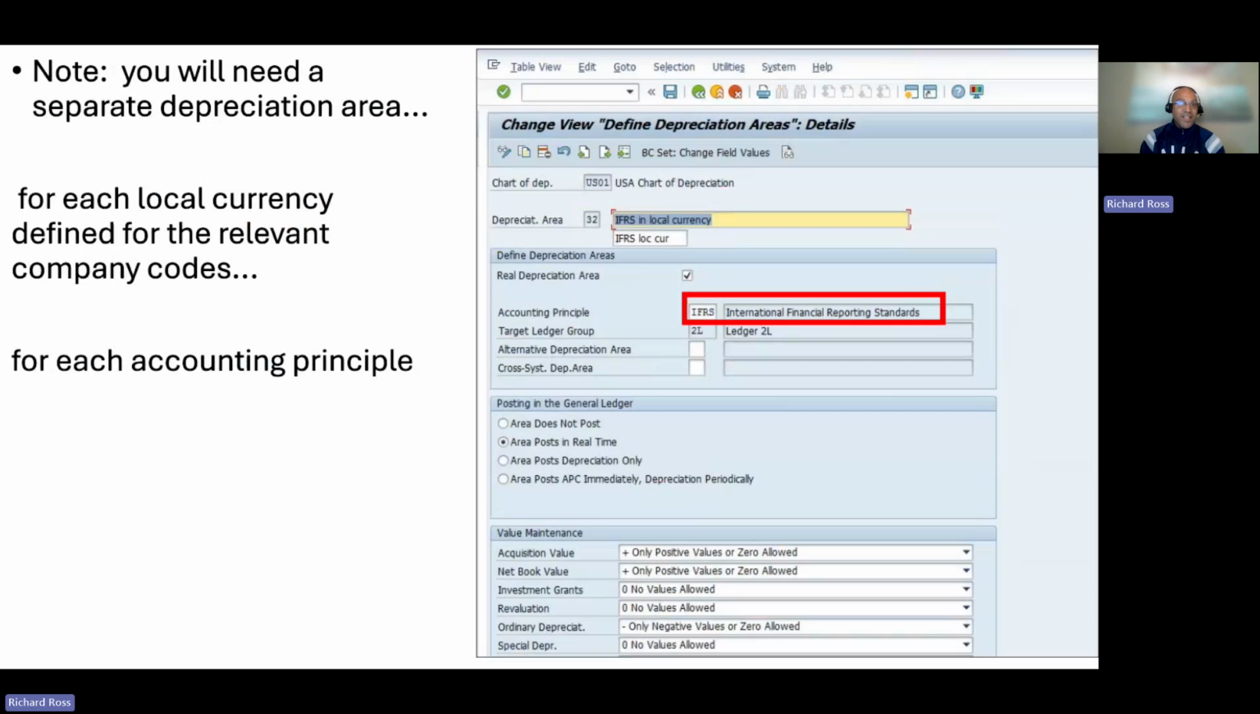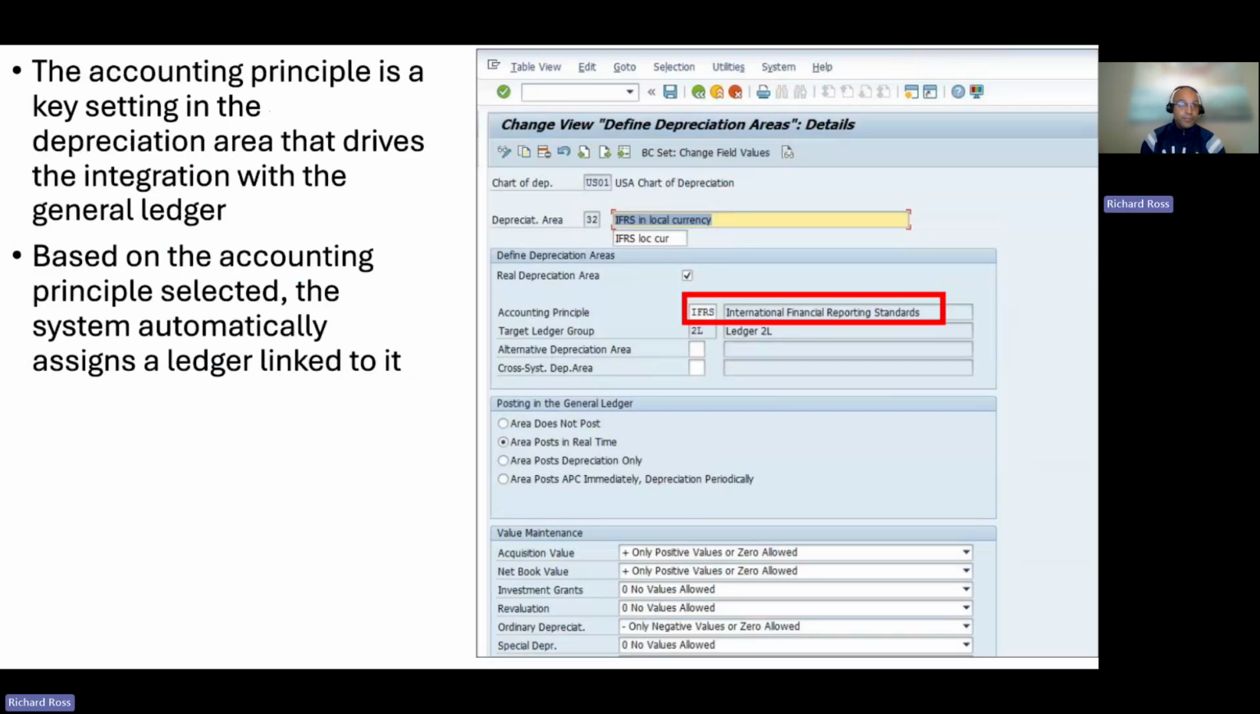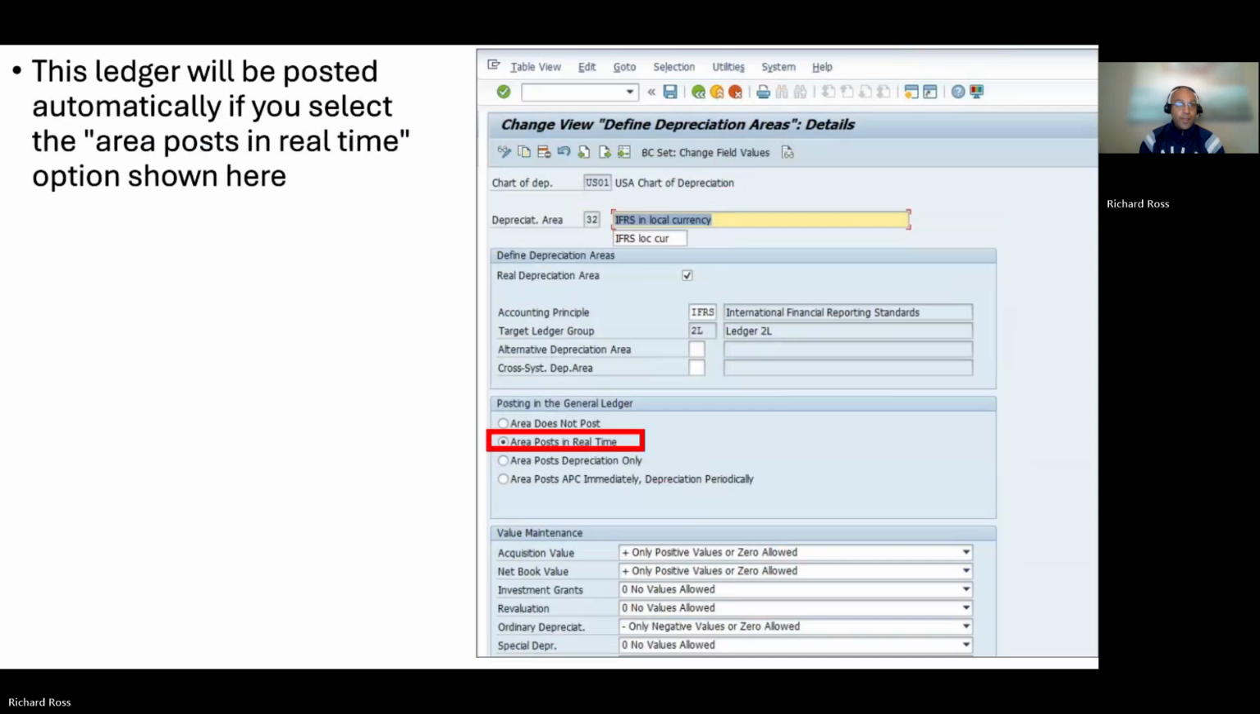Note, you will need a separate depreciation area for each local currency defined for the relevant company codes for each accounting principle. The accounting principle is a key setting in the depreciation area that drives the integration with the general ledger. Based on the accounting principle selected, the system automatically assigns a ledger linked to it. This ledger will be posted automatically if you select the Area Posts in Real Time option shown here.